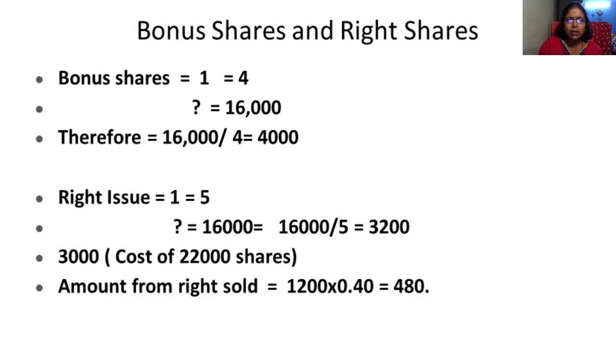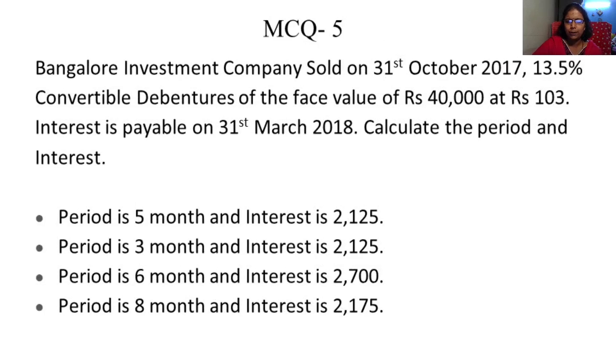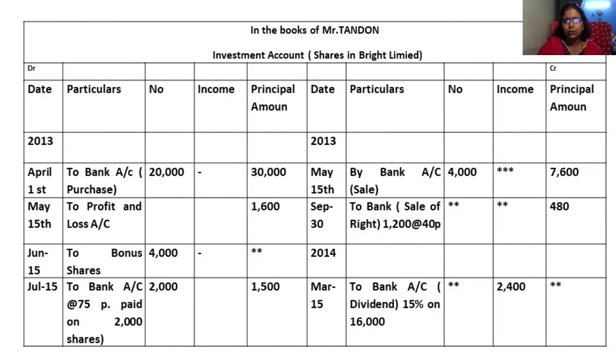3,000 is the actual value of the shares. Then out of that, 1,200 is the right sold. 1,200 at 40 paisa is 480. Next, this one also we have seen. Next we can go into further account. Okay, that's all. If you do this much posting, you will get 6 marks. And if they ask you journal entries, you will get 14 marks.